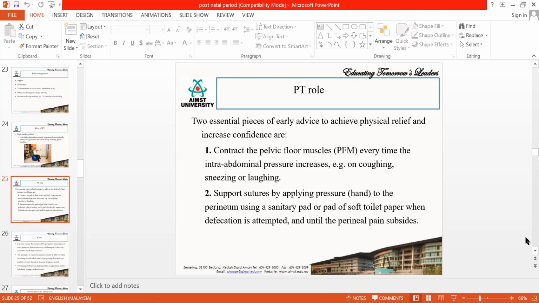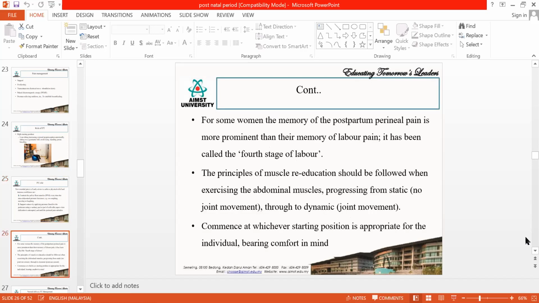They need to do a lot of pelvic floor exercises, because pelvic floor exercises will increase the circulation, and that will increase the blood supply, enhance the healing, and reduce the pain. So this pelvic floor exercise is very, very important. Then you teach them how to support the perineal part during defecation and voiding. So these two are other important things in pain management.